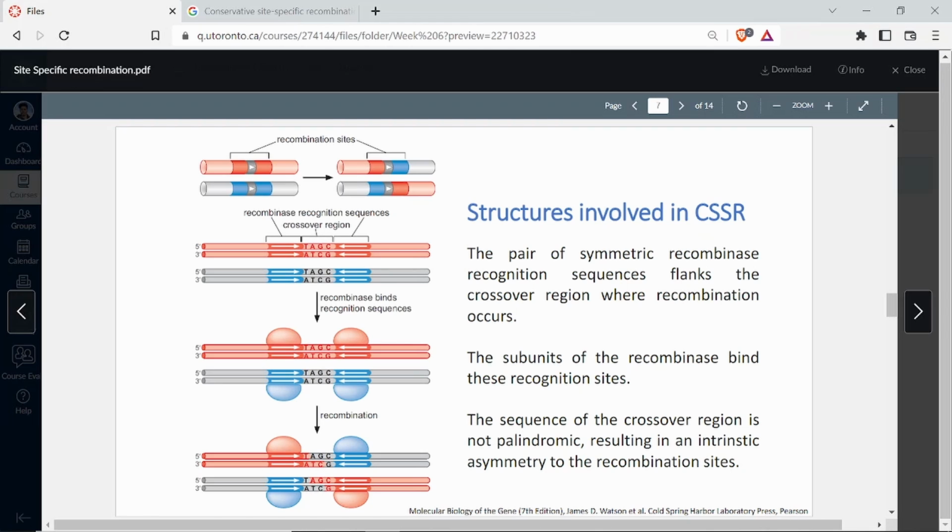So they're not palindromic. The crossover sites look symmetric, but they're actually not. The sequence of the crossover region is not palindromic, resulting in an intrinsic asymmetry to the recombination sites. That is why there is a polarity. In the palindromic case it is the same from both sides: you go this way, GAATTC, you go this way, GAATTC. There is no polarity; you can read the same sequence from either end. But here there is a polarity, which means when you go from this direction it is different, and from the other direction it is different. Crossover happens only in one direction here, which means this is recognized in this direction only.